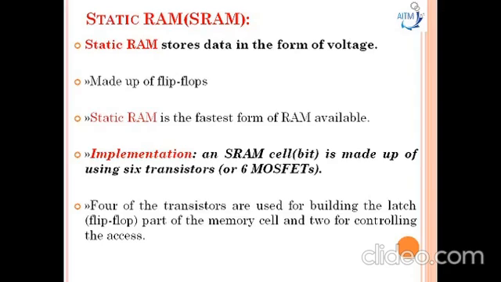We'll name these 6 transistors Q1, Q2, Q3, Q4, Q5, Q6. Q1, Q2, Q3, Q4 are cross coupled inverters used for building the latch, and Q5 and Q6 are used for controlling the access.